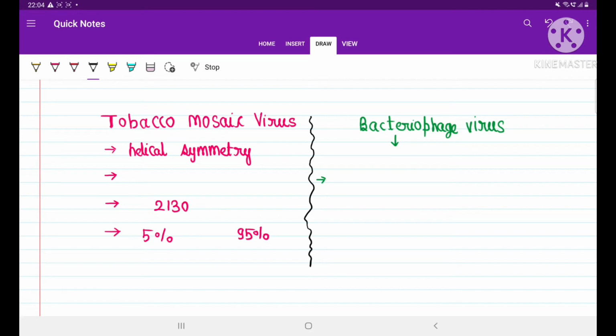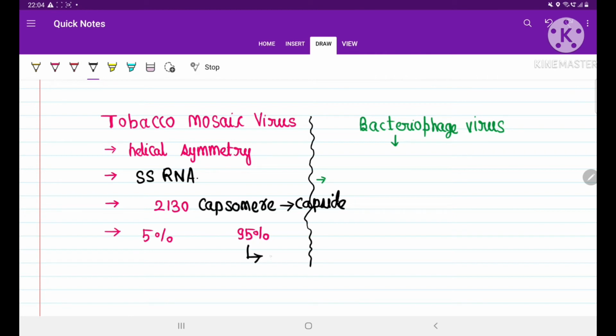This virus's genetic material is single stranded RNA, and it has a total of 2130 capsomers, which are uniting and forming one capsid.